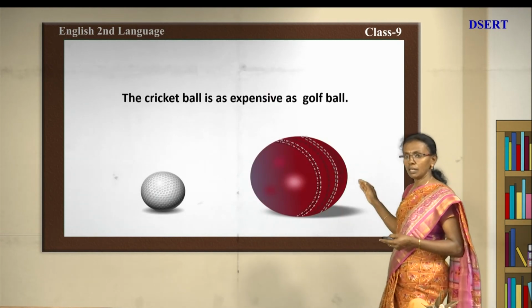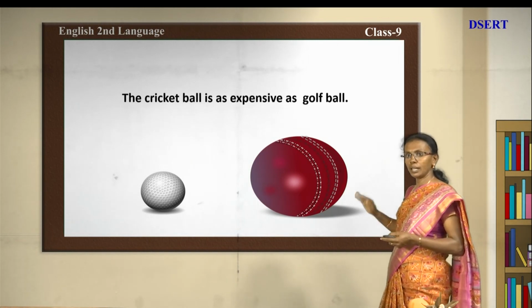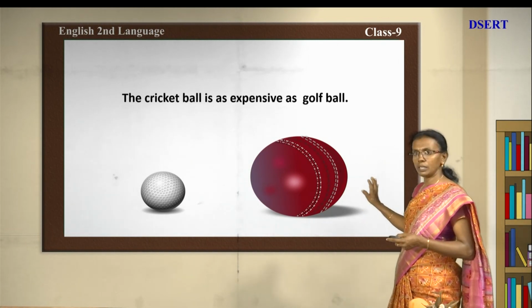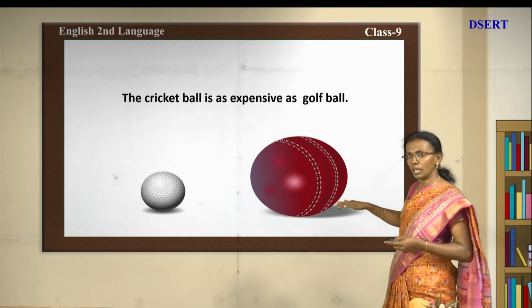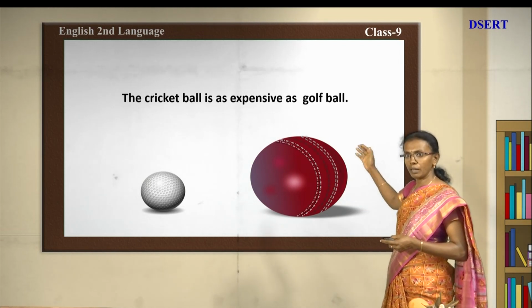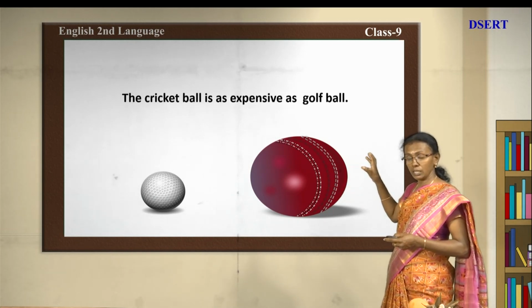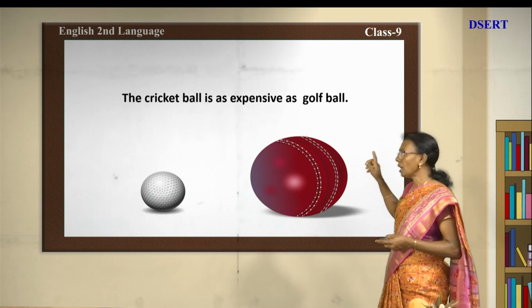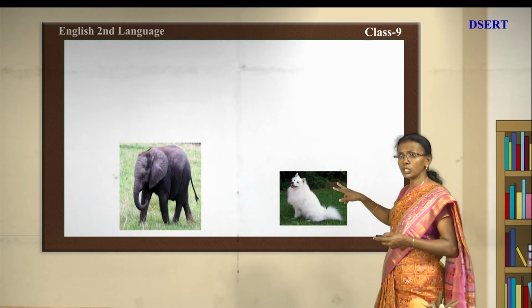You like playing cricket, is it not? See the balls there. The cricket ball is as expensive as the golf ball. So the expensive, it is equal. There is no much bigger or higher, it is equal. Now what is the adjective there? You can see as expensive as. Now you can see two pictures.